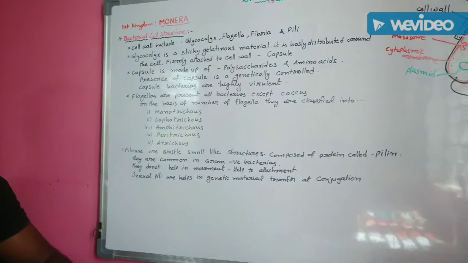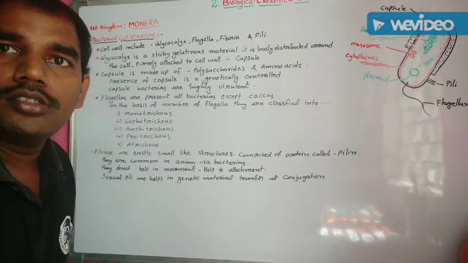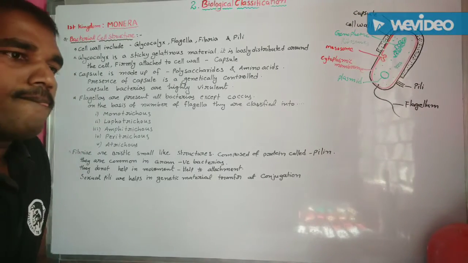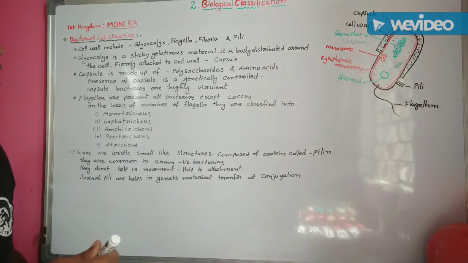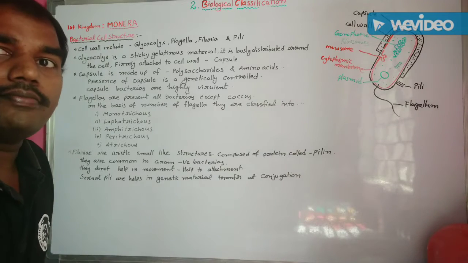Now in this video, I want to discuss briefly about the structure of the bacterial cell. The bacterial cell is a prokaryotic cell.